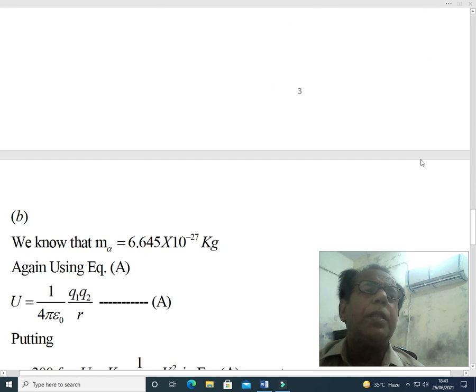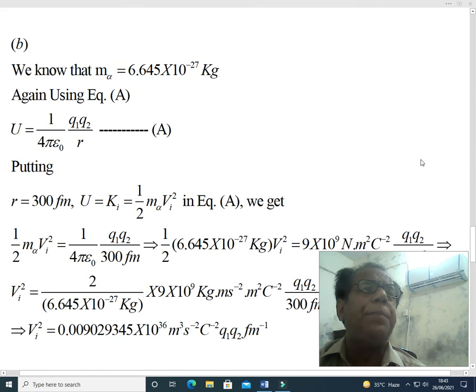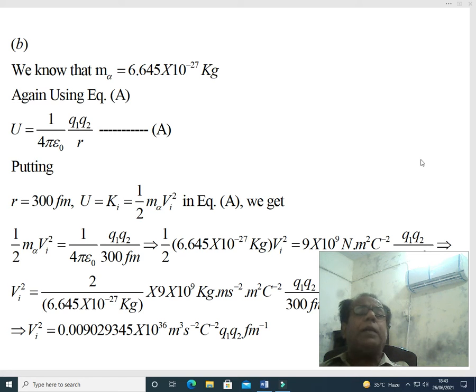Now we come towards part B. We know that the mass of an alpha particle is 6.6645 into 10 raised to the power minus 27 kilogram. We do not need to remember this value. It can be taken from any table of physical constants.